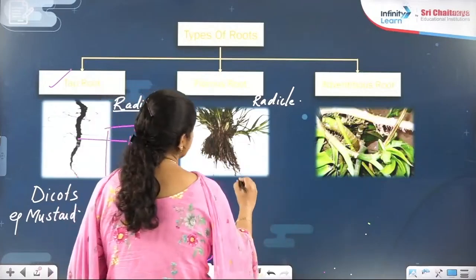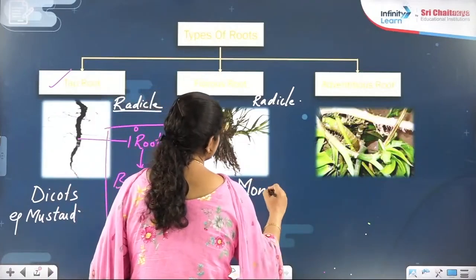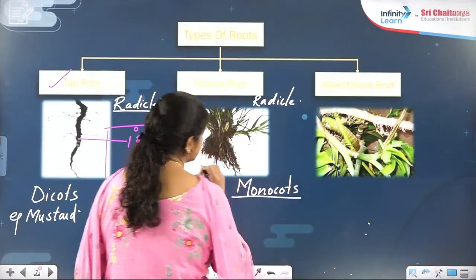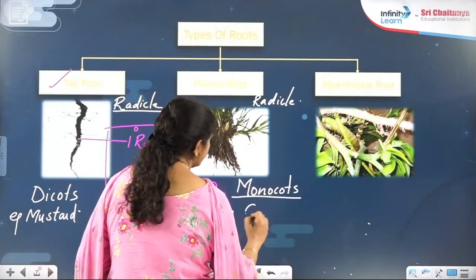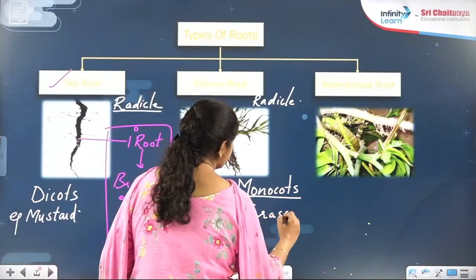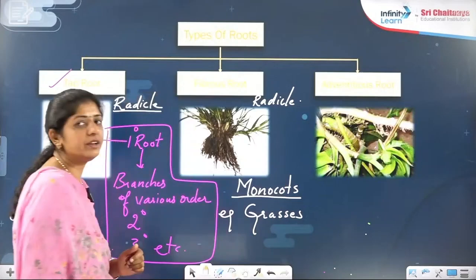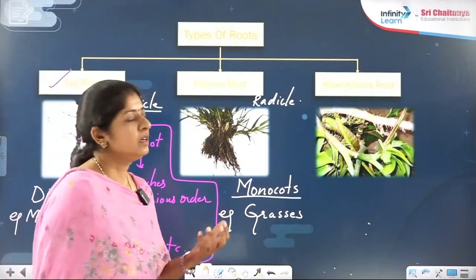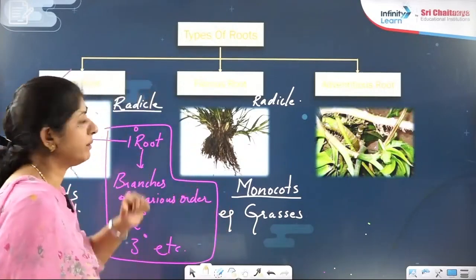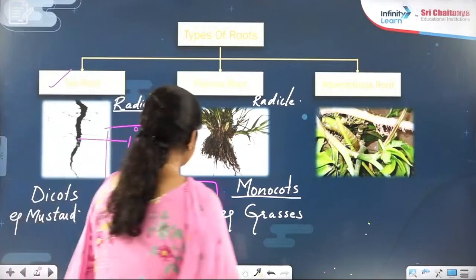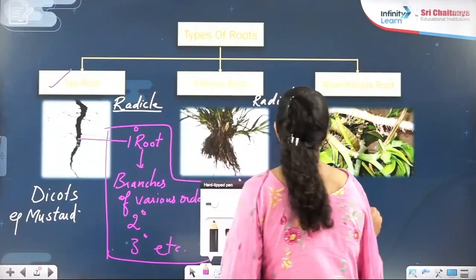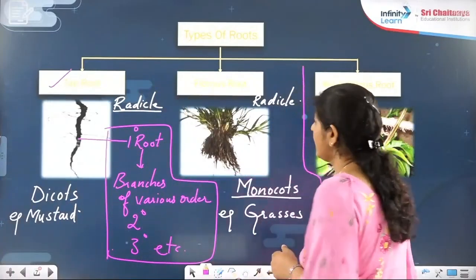What is the feature here? This is the feature mainly for the monocots. What is an example here? Just now I told you, like in case of the grasses, right? You will find that. This is the example for the fibrous root system. Now next, what is that? Next is the adventitious root.